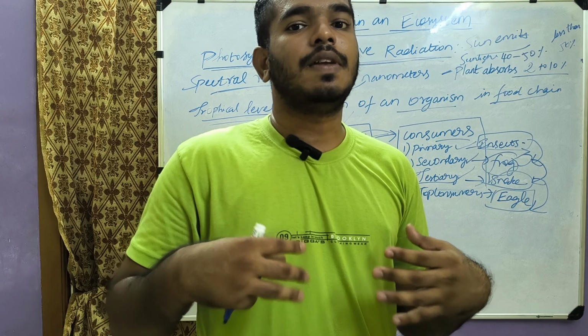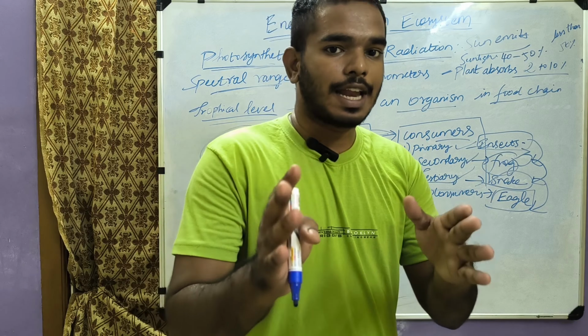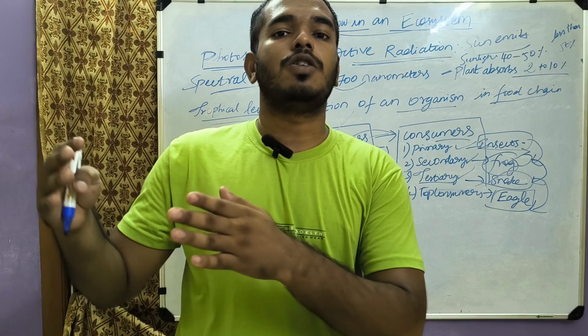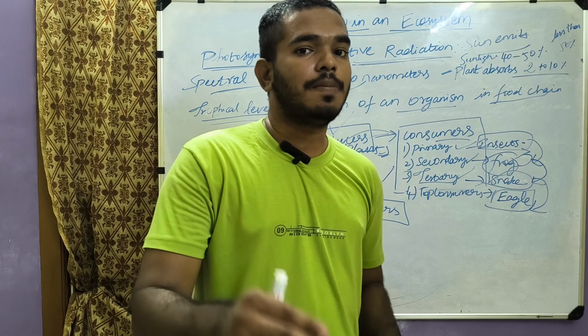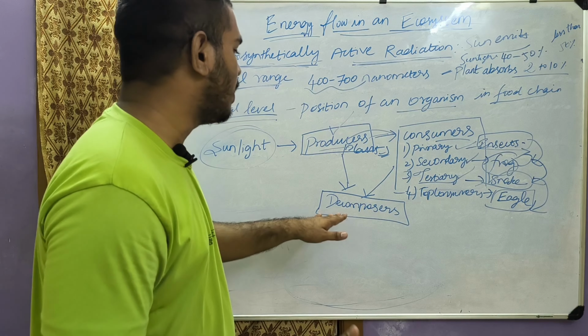The remaining energy flows from one organism to another. Not all the energy flows from one trophic level to another; there is energy loss also. Only the remaining energy flows from one trophic level to another.